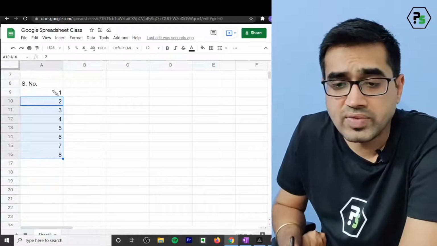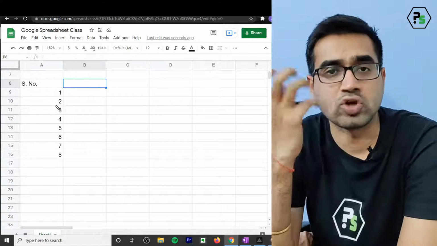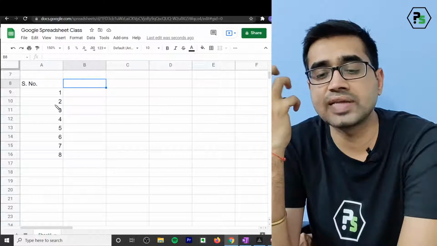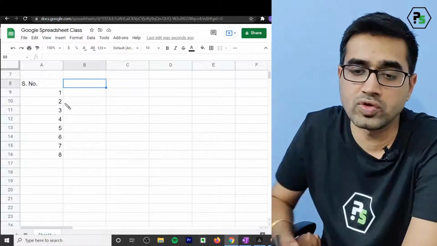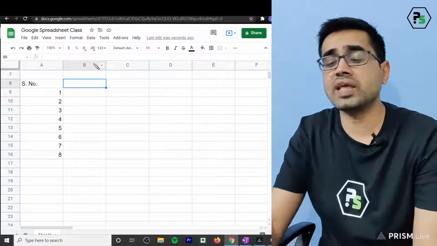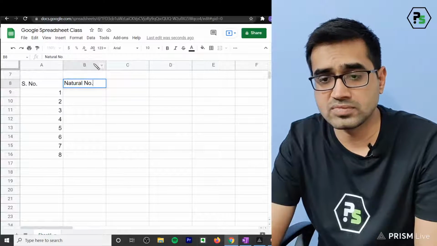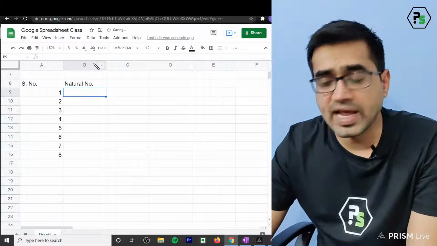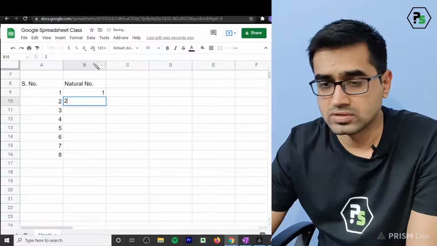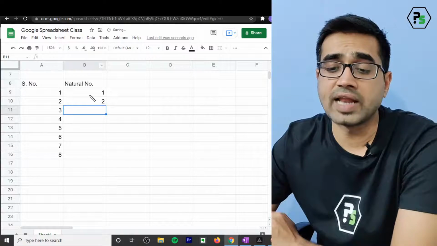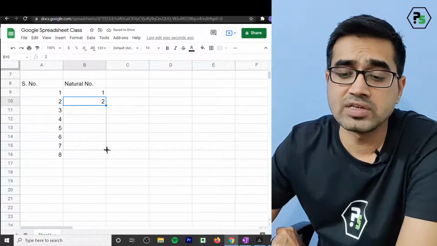Now in general, I wanted you to apply math concept, correct? So understand how I'm using this now. This is for you like a serial number. But let's say I wanted to create a natural number series, correct? Now to create a natural number, you will write 1, 2. You cannot say, sir, I will only copy one of the values. Then it will just copy that value.